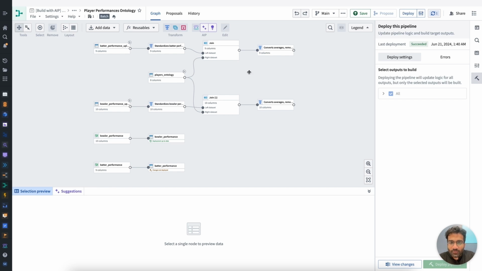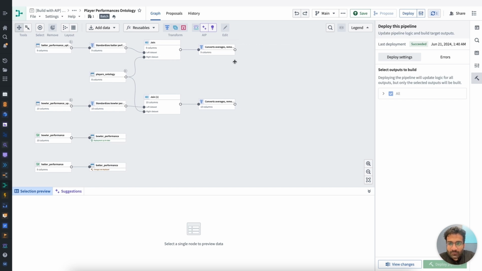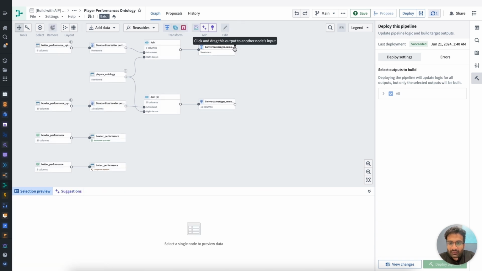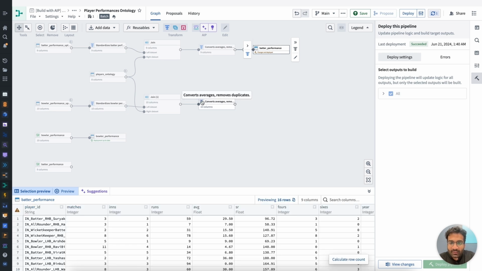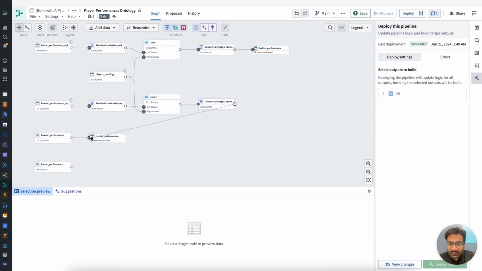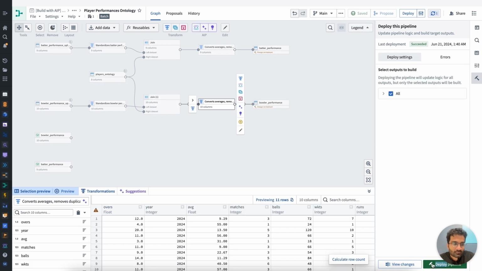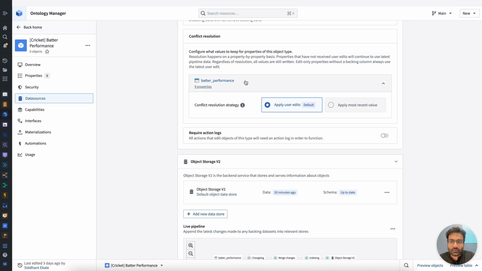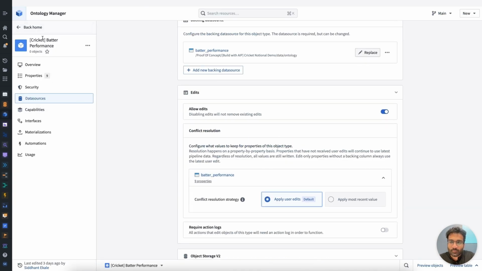Awesome. After a few more transformations, I can now select the uploaded batter performance dataset and back the batter performance dataset that is actually backing the ontology. And I can do the same thing for the bowler performances. And then I'm ready to run this pipeline. Cool. I've set off the build now for running these pipelines. Once they're complete, they should sync that information into the ontology, and we should see more than 0 objects populate here for the batter and the bowler performances.